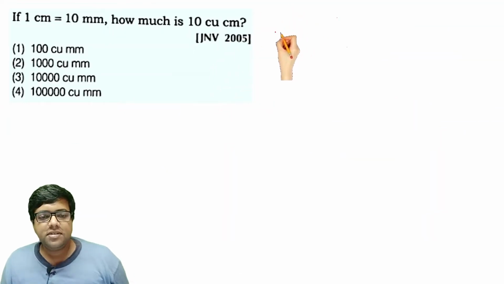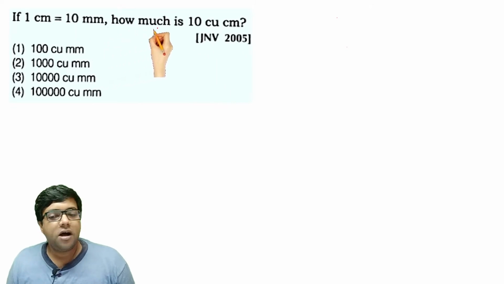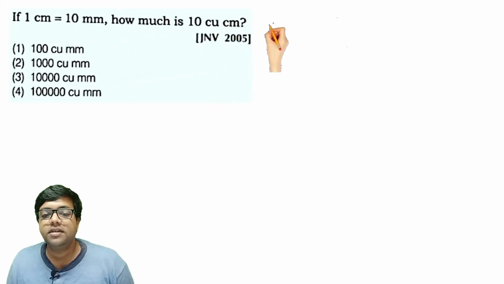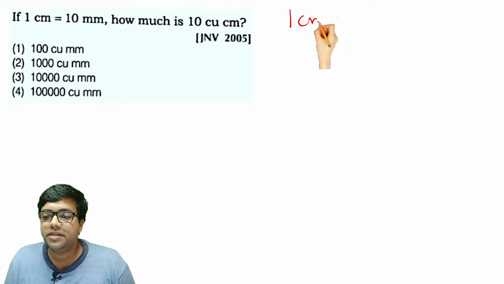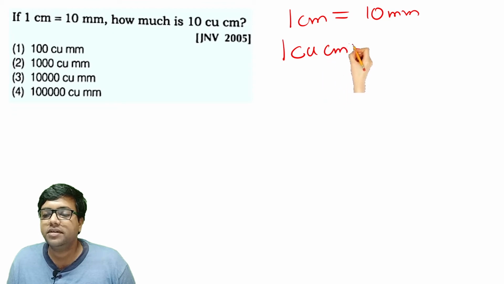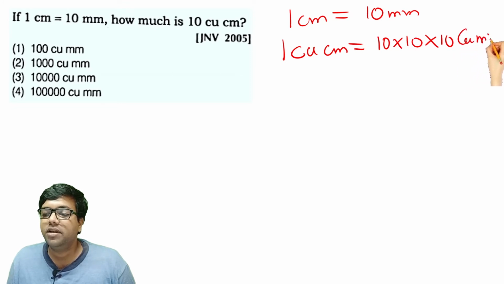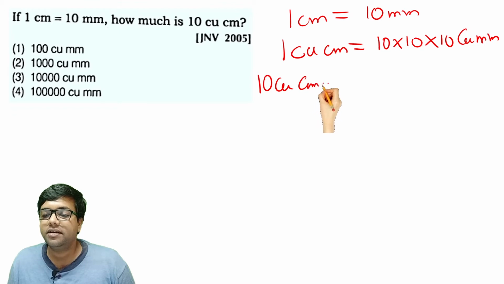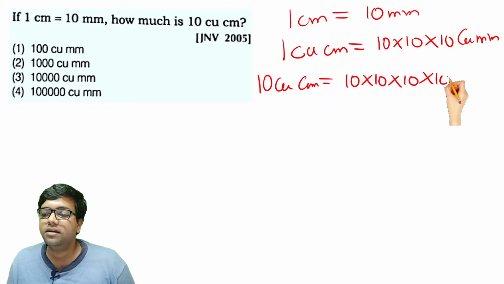So if 1 centimeter is equal to 10 millimeter, how much is 10 cubic centimeter? So 1 centimeter is equal to 10 millimeter. 1 cubic centimeter is equal to 10 into 10 into 10 cubic millimeter. Therefore, 10 cubic centimeter is equal to 10 into 10 into 10 into one more 10 cubic millimeter.